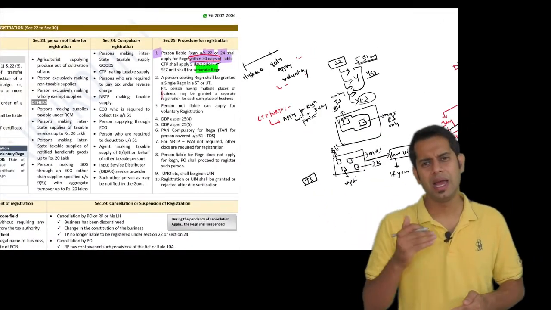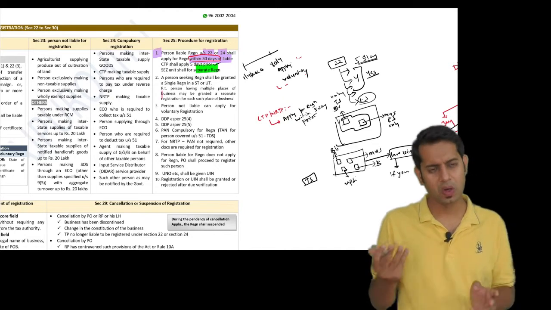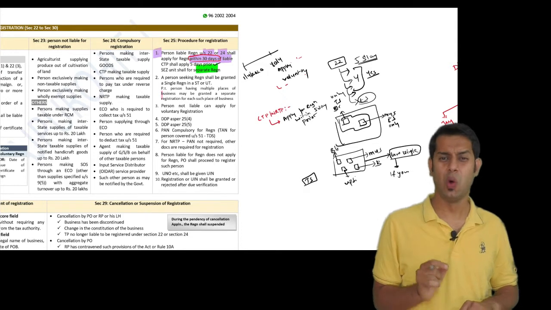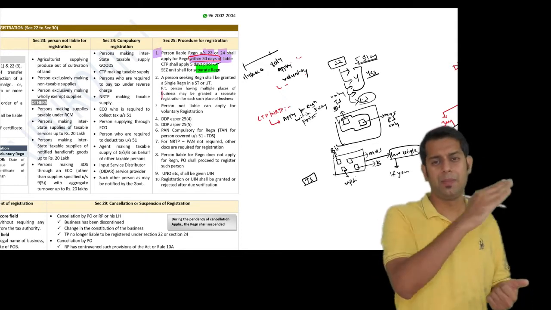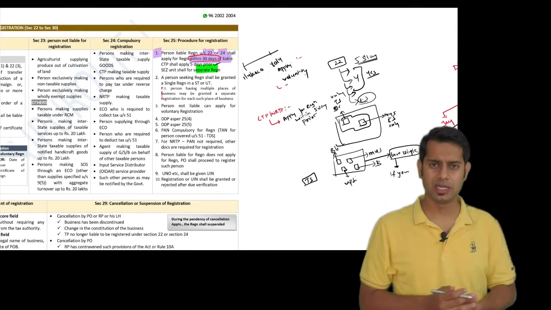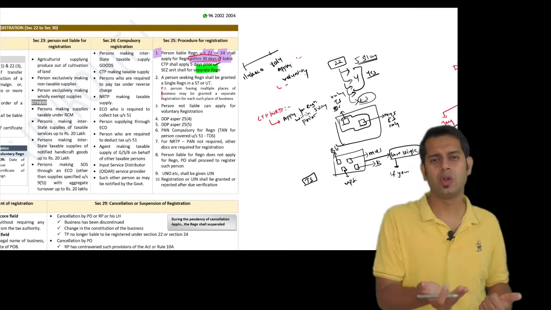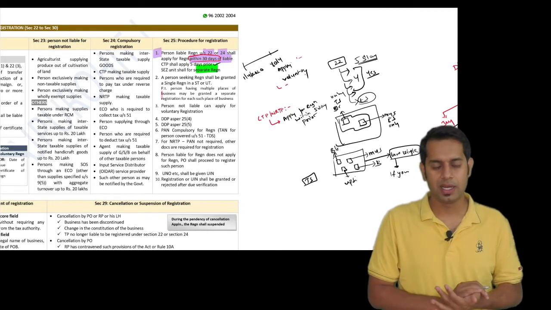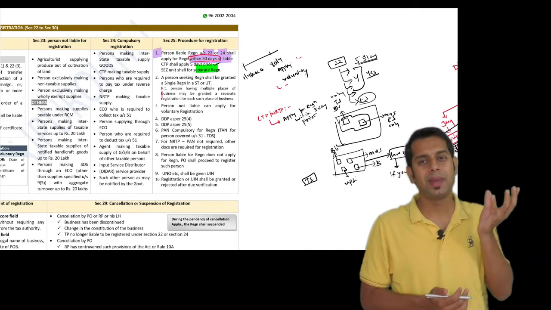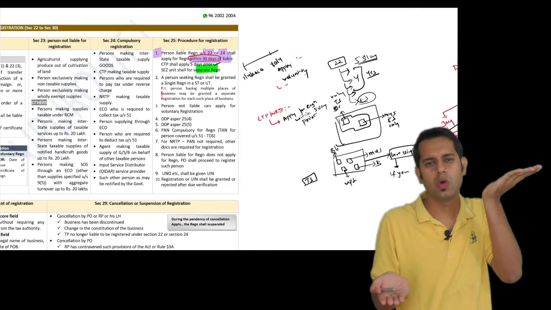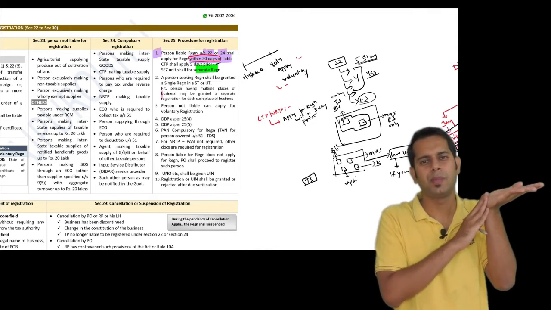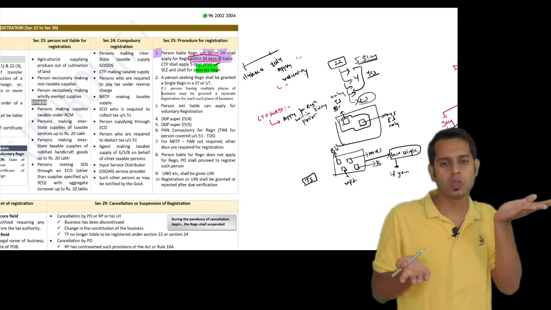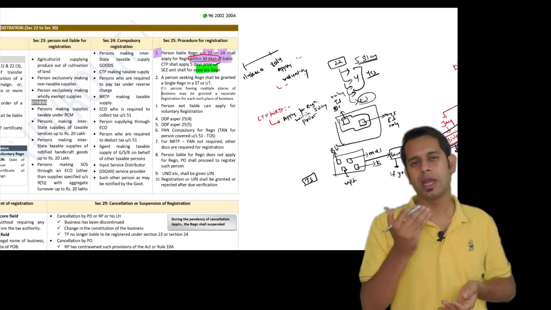See, what happens is people may voluntarily apply for registration because, say, you are dealing with some company and that company says I will make purchases only from a registered dealer, or I will make supply only to a registered dealer. So if you want to make purchases or sales, you should be registered. Or you are under an inverted tax structure, meaning your inward supply is taxed at a higher rate when compared to your outward supply. Your inward supply is taxed at 28%, outward supply is taxed at 5% only. In this case also there is a difference of 23% for which you can claim refund.